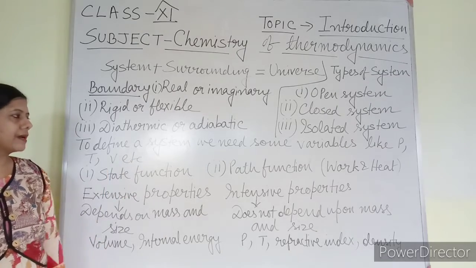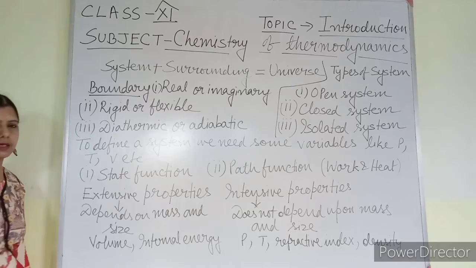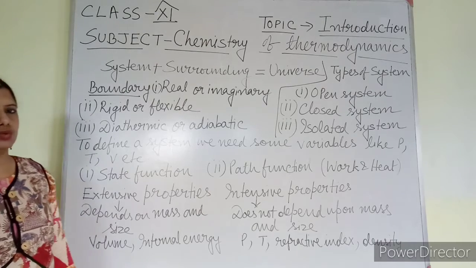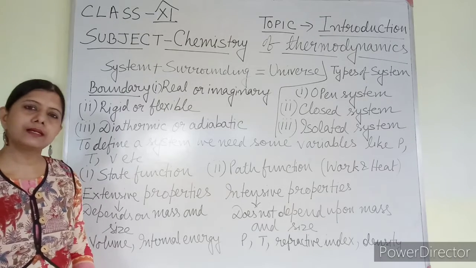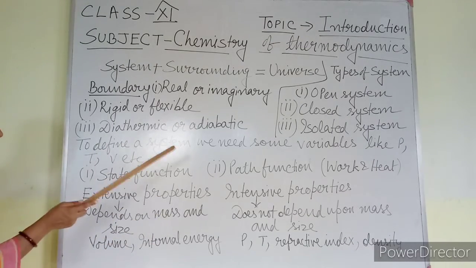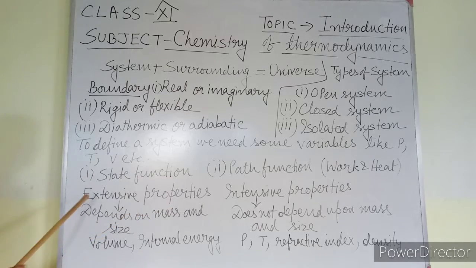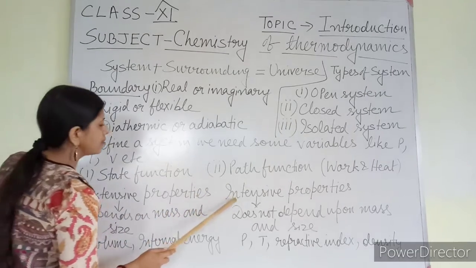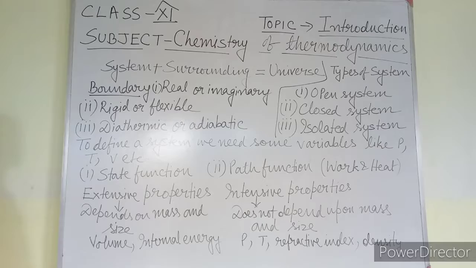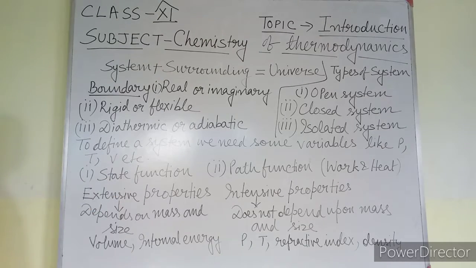So variables can be divided as state function and path function. I think it is clear to you. Yes, alright, it is clear. Now, these state functions can be written as extensive properties of the system or intensive properties of the system. Extensive properties and intensive properties.